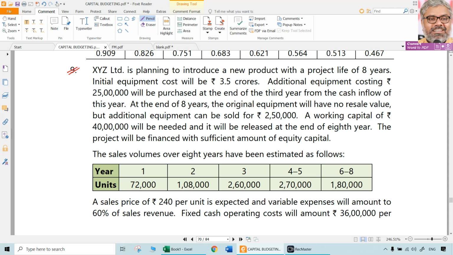So what is required there? Serious observation of data, nothing else. And three factors always to be kept in mind: one is amount of cash flow, two is direction of cash flows, three is timing of cash flows. So amount, direction and timing. If these three are carefully observed, then we can build the cash flows. Carefully build the cash flows, carefully estimate the cash flows.